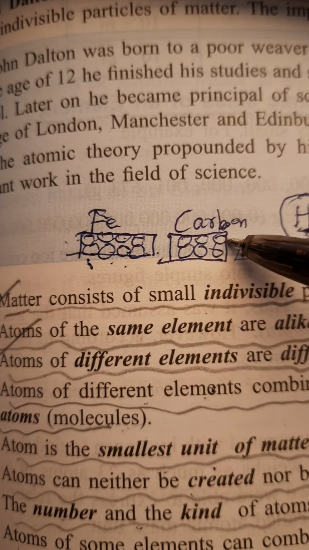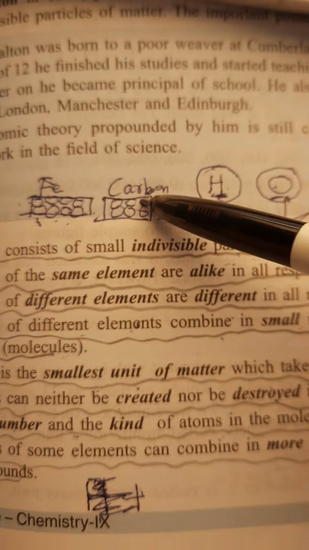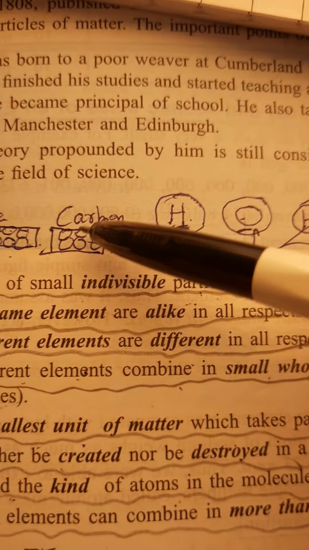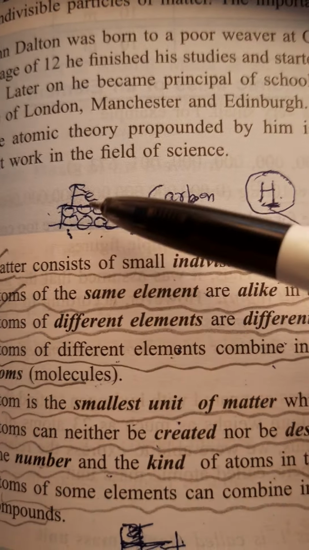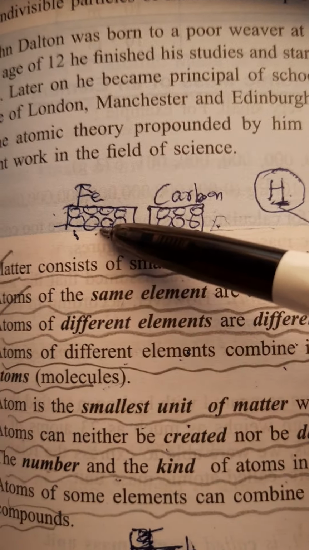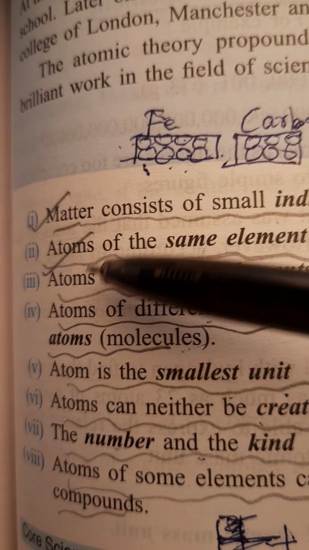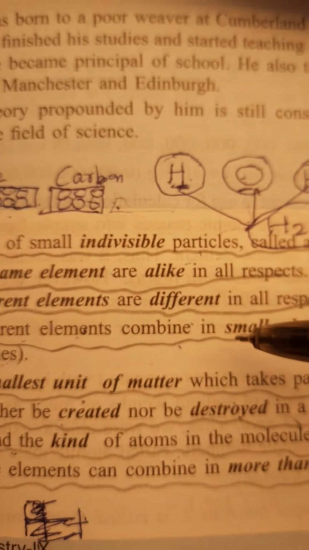But when we compare the atoms of iron and carbon, we will find that they are different in all respects from each other. Iron atoms will be different from carbon atoms. Now, atoms of different elements combine in small whole numbers to form compounds.